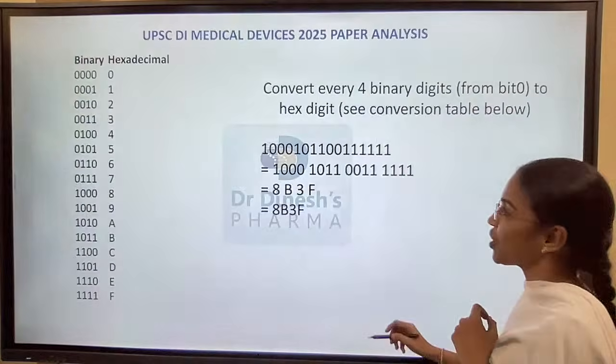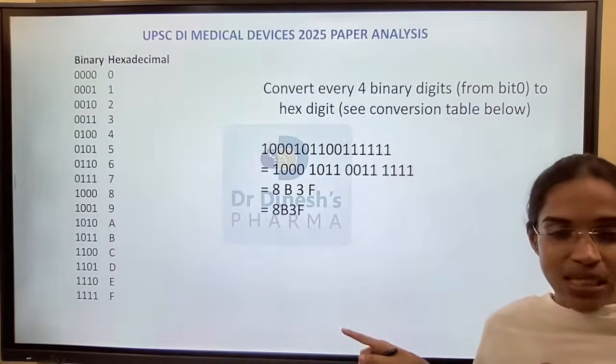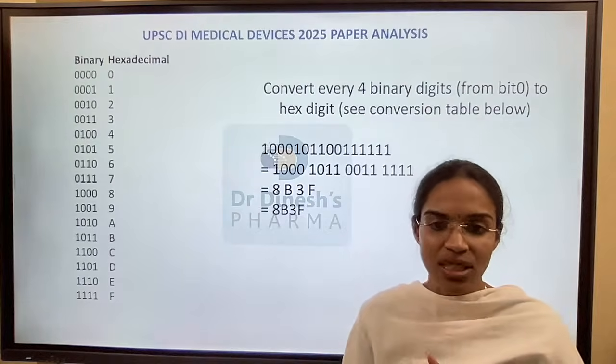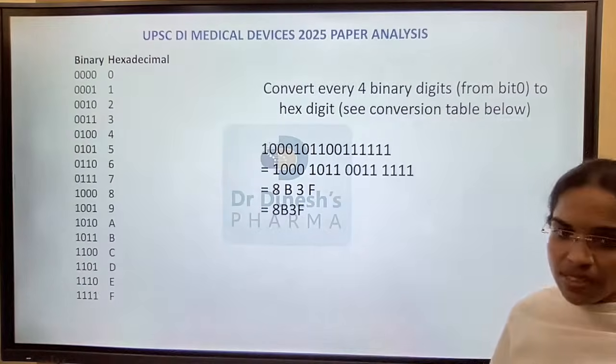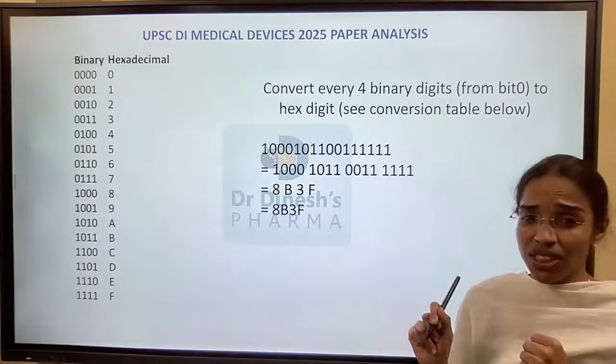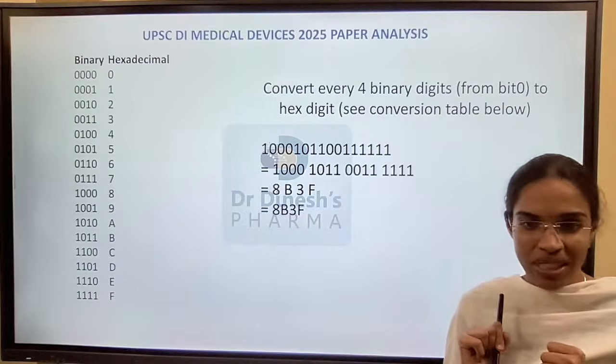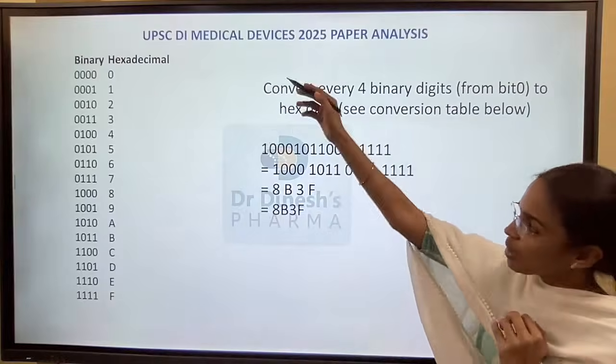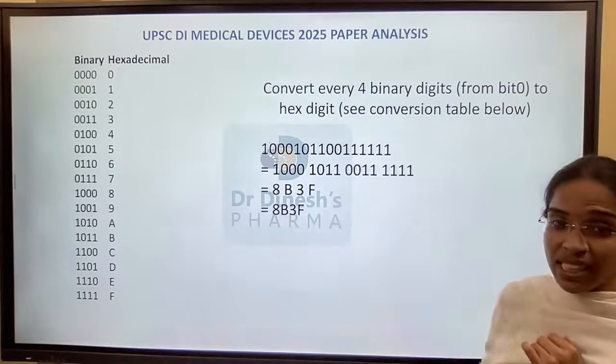We'll see the conversion. We have seen these questions in our regular classes, and also some conversions of octal numbers in paper discussions. So this is how the conversion is, the binary numbers and the hexadecimal numbers, their respective codes.